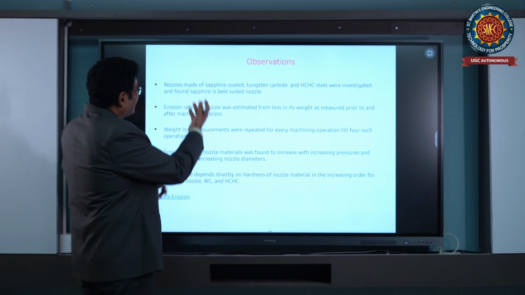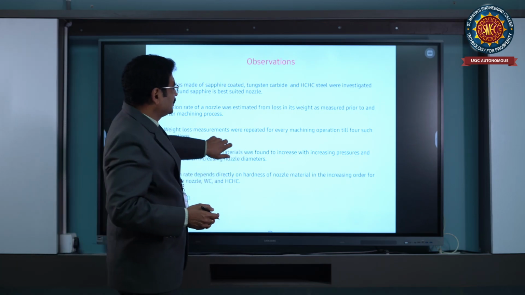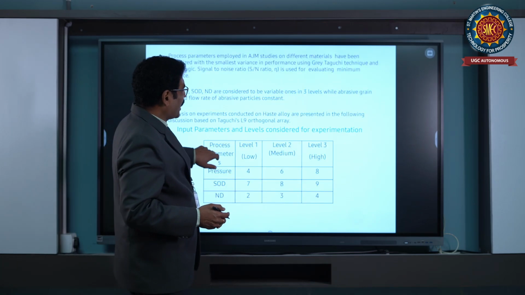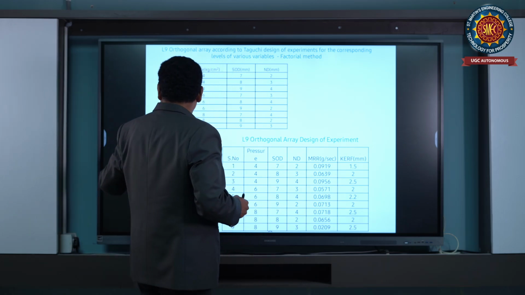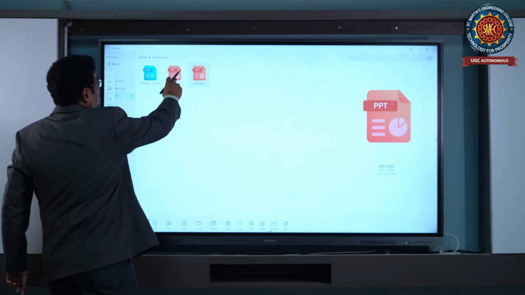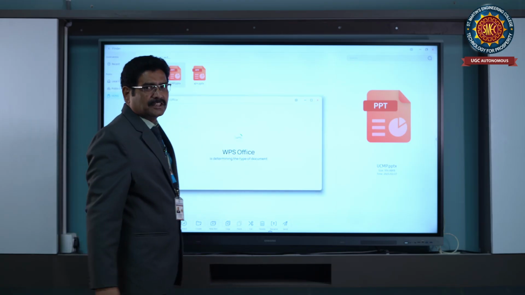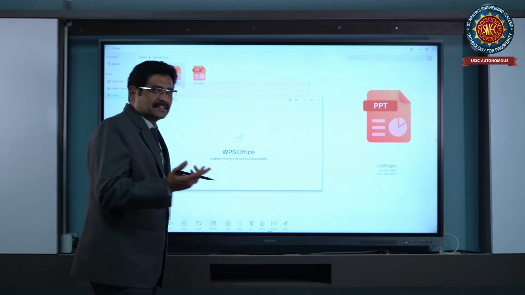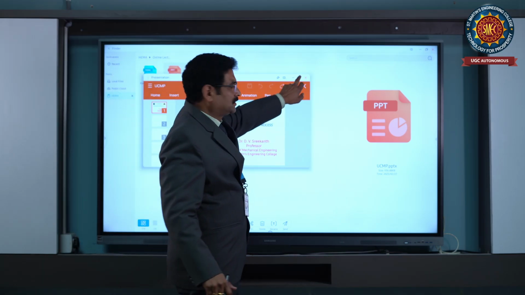Okay, these are all the observations which we have observed while performing the experimentation. And these are all the optimization techniques which we have used, but that is not required. Like I said, apart from abrasive jet machining, other processes are also used. What are all the other processes?